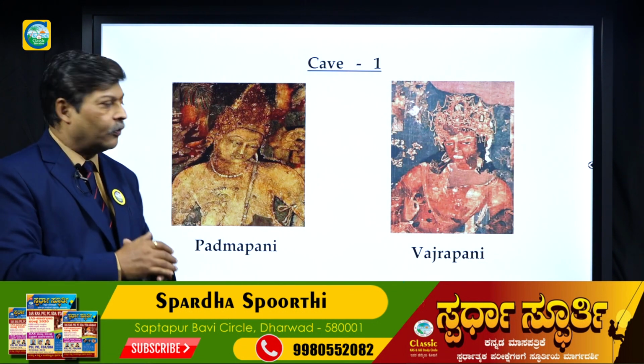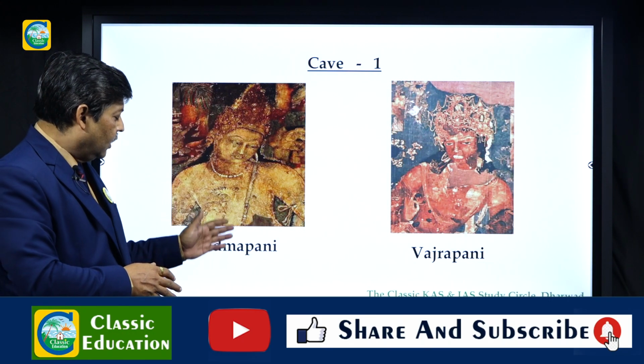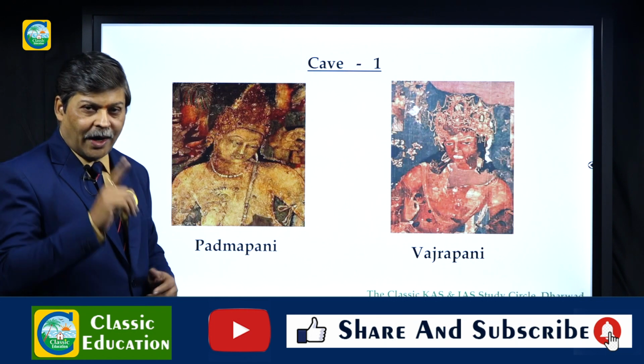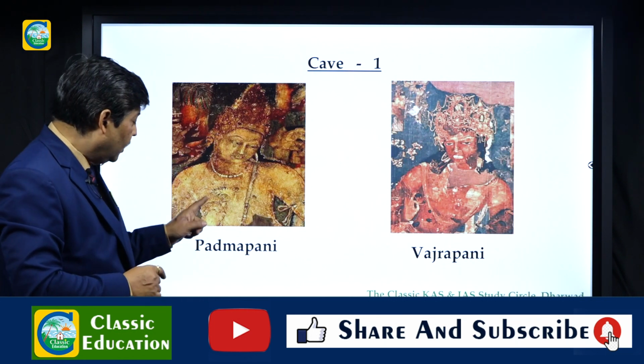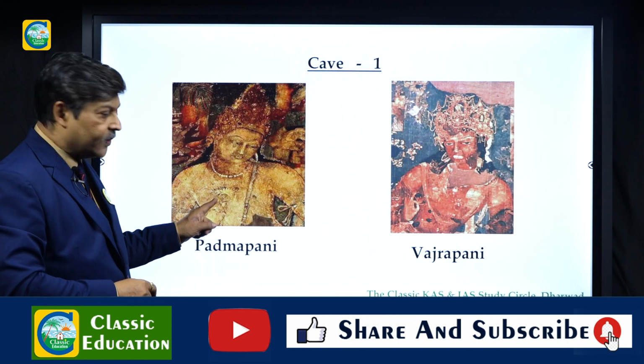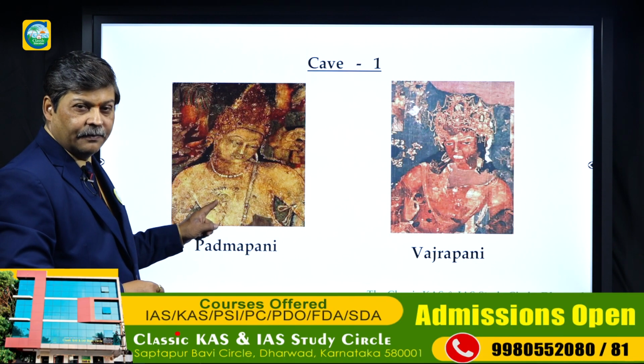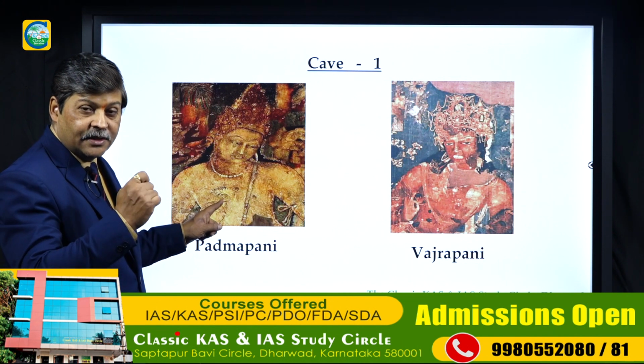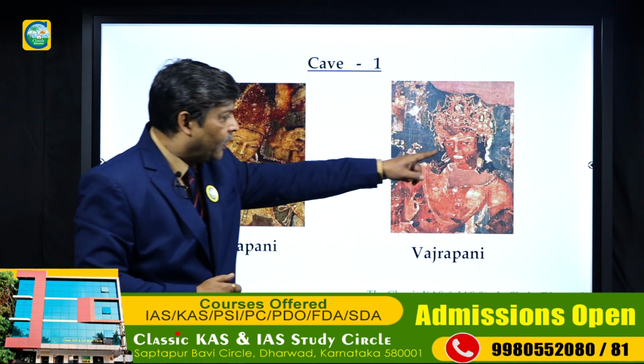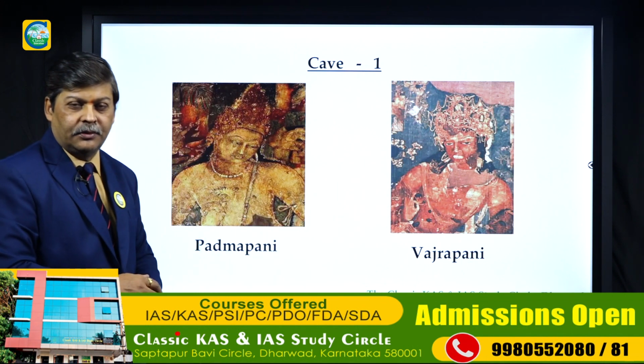Once you look at the photographs, you can come to know this is Padmapani. Why is it called Padmapani? Remember, you can see a lotus being held by that Bodhisattva. There is a lotus in the hand. Padma means lotus. And Vajrapani, that is the Vajra, the crown.